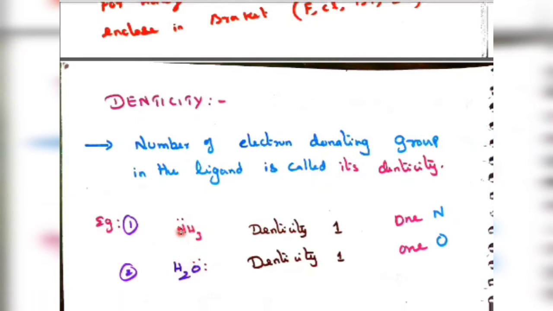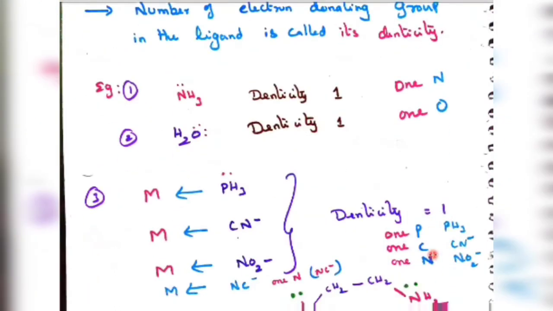So this nitrogen is the donor atom. Here oxygen is the donor atom. So the denticity is 1 because one nitrogen is the donor atom. Here also the denticity is 1, oxygen is the donor atom. So this is an example I have given here.